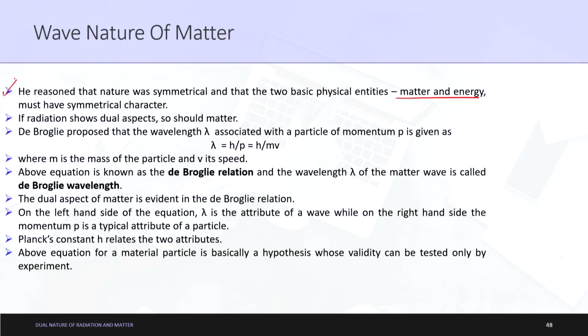First let me read this. So if radiation shows dual aspects, so should matter. Radiation as in the complete concept which you were trying to implement in the previous lecture, such as Einstein's photoelectric equation, etc. Now we are trying to implement this, that let us say the quantity was very small for now